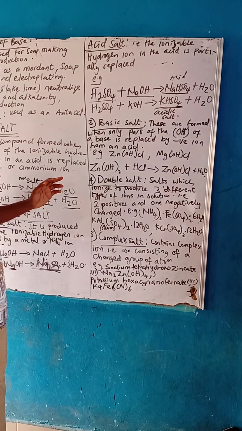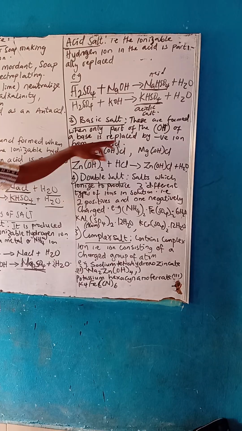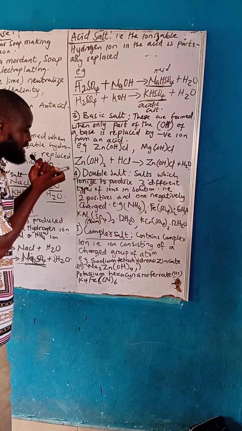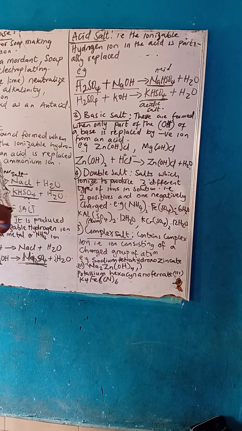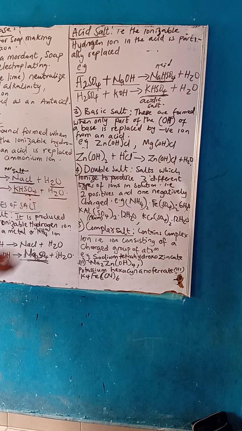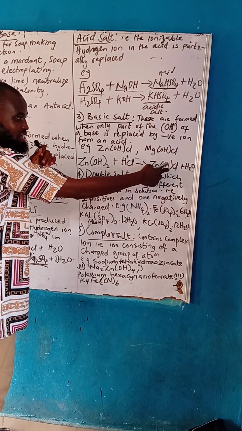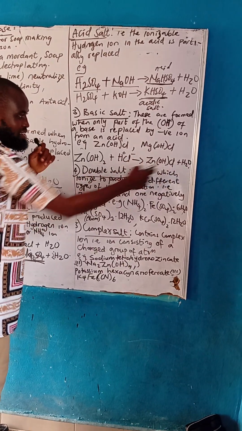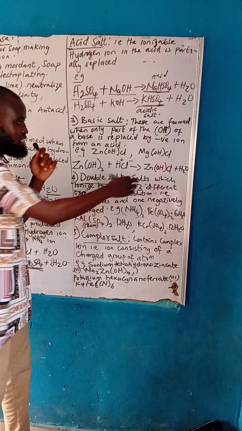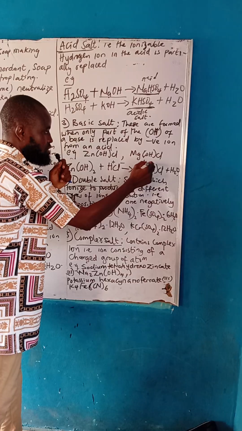Are you getting it now? Negative means non-metal. Positive and negative. When this negative represents one of the hydroxide, how many hydroxide do you have here? Two. It will now turn to Zn(OH) instead of two, zinc hydroxide chloride. Are you getting it now? So this is the basic salt.